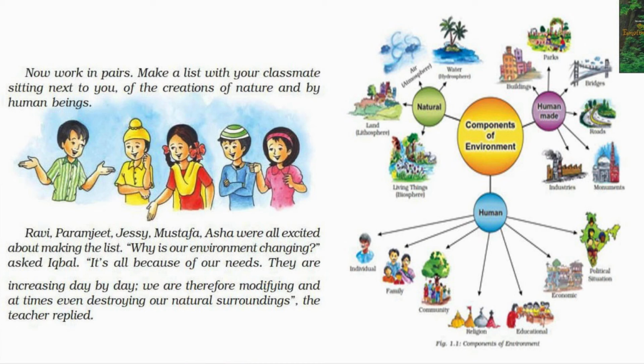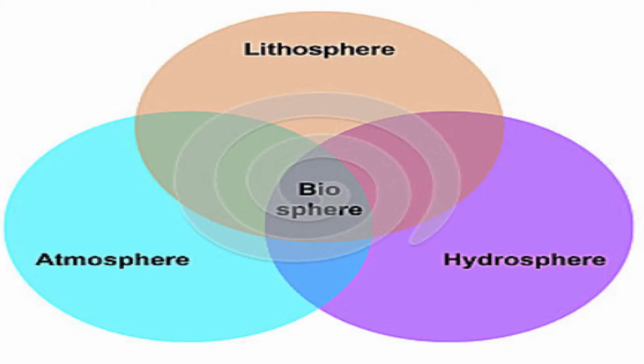Even the human beings, all together, make the complete environment, involving the natural as well as the man-made physical environment. So students, you can see that life is possible only where all these three things are available. See, students, you have already studied in your lower classes that we need the earth. The earth is a living planet where all these three realms and domains are available, that is land, water,